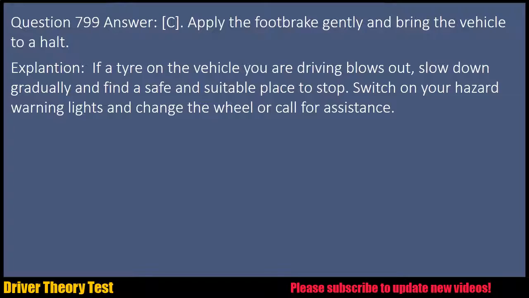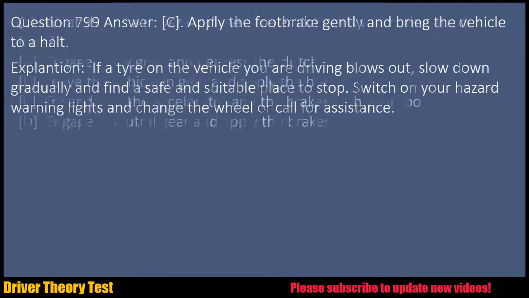Question 799 Answer: C. Apply the foot brake gently and bring the vehicle to a halt. Explanation: if a tire on the vehicle you are driving blows out, slow down gradually and find a safe and suitable place to stop. Switch on your hazard warning lights and change the wheel or call for assistance.